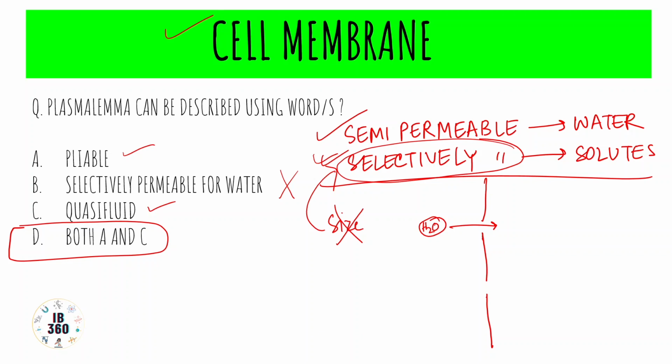But for now you should remember that the plasma membrane is selectively permeable for solutes, because solutes are large and cannot penetrate through these small pores. On the other hand, water molecules can. And so for water, the cell membrane is semi-permeable and not selectively permeable. So this word is wrong, and that is why option B is incorrect. Our answer would be pliable and quasi-fluid. Pliable because it is obviously flexible, and quasi-fluid because it is partially solid and partially fluid, not entirely either of them.